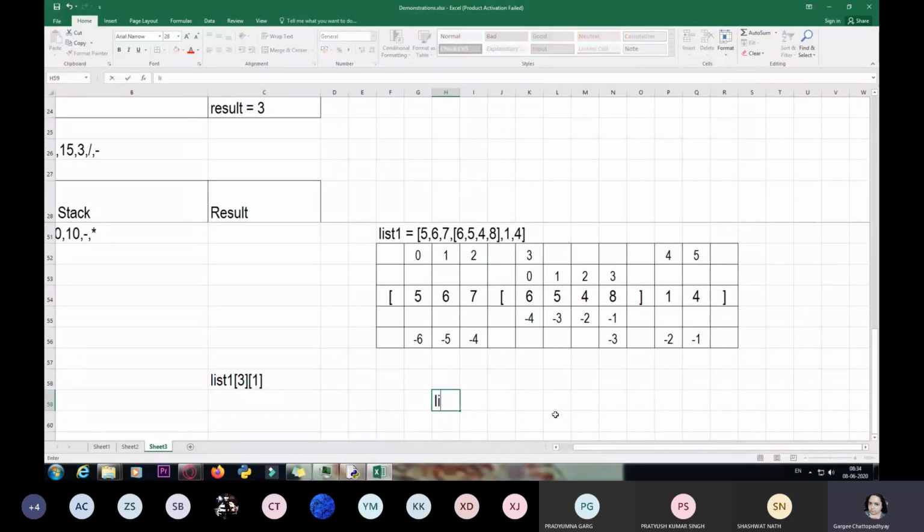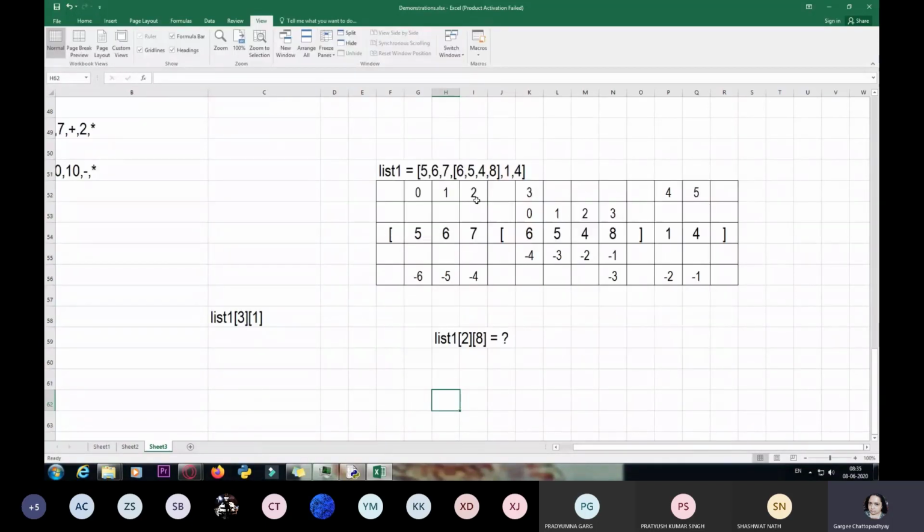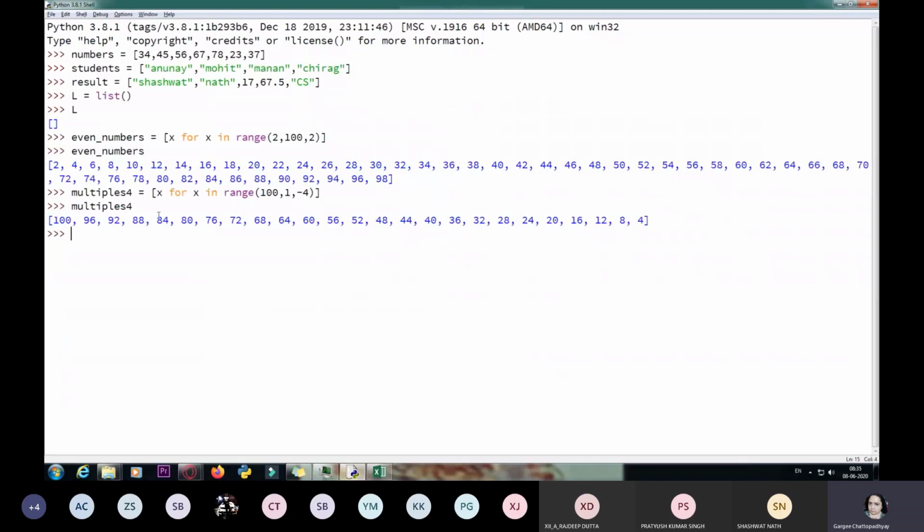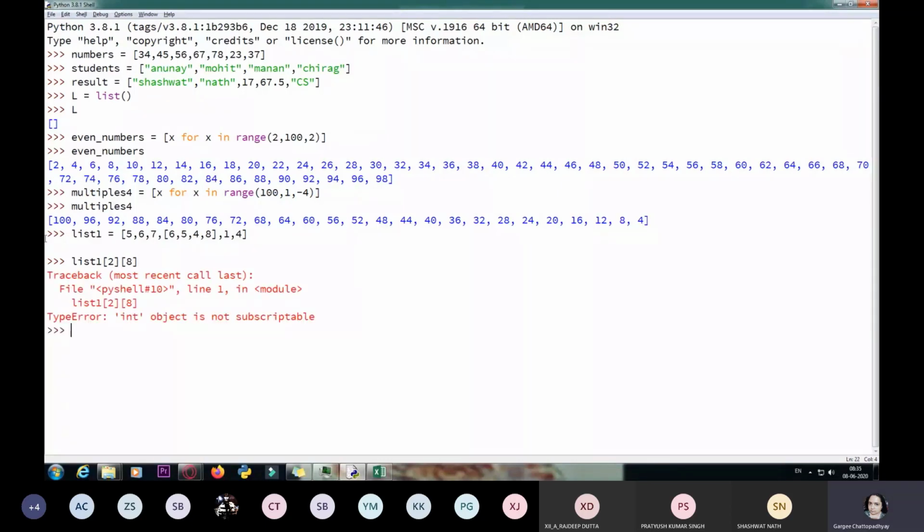Now I'll be just specifying the indexing, and you have to tell me what is the value. List 1, 2 is 7. Fine. But then I have provided 8 also. Is it really going to give me the answer for this? Let us check the answer over here. Copy this list, and I'm going to see what answer it is going to give me. So I have taken 2 and 8. It is giving me an error.